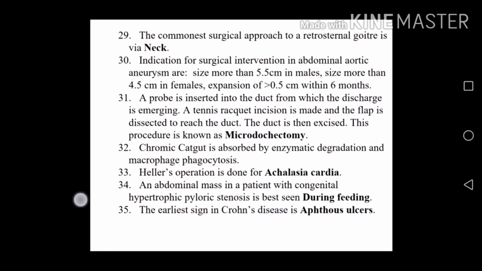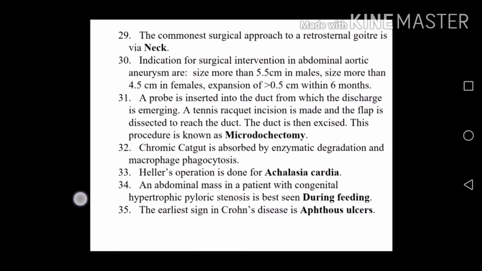A probe is inserted into the duct from which the discharge is emerging. A tennis racket incision is made and the flap is dissected to reach the duct. The duct is then excised. This procedure is known as microdochectomy.